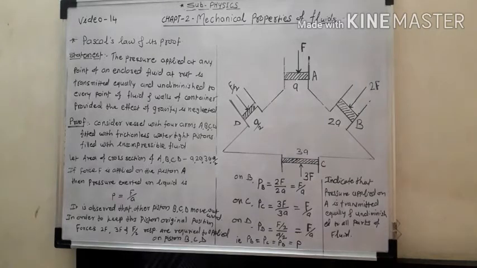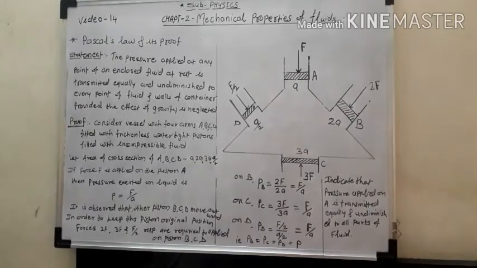Again, you have to state this Pascal's law. The pressure applied at any point of the enclosed fluid at rest is transmitted equally and undiminished to every point of the fluid and the walls of the container, provided that the effect of gravity is neglected. Okay, you understand this Pascal's law? Then we have to see the experimental proof of Pascal's law.